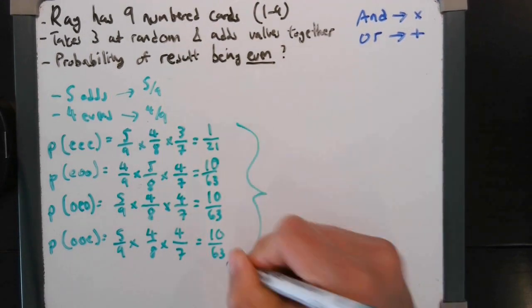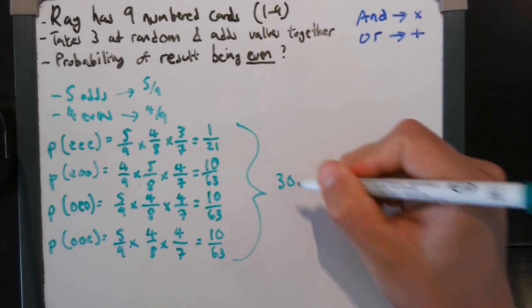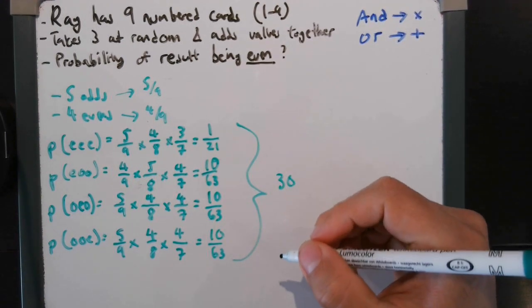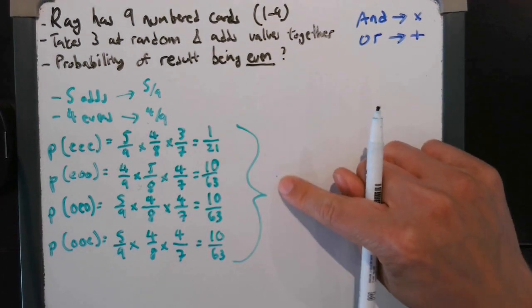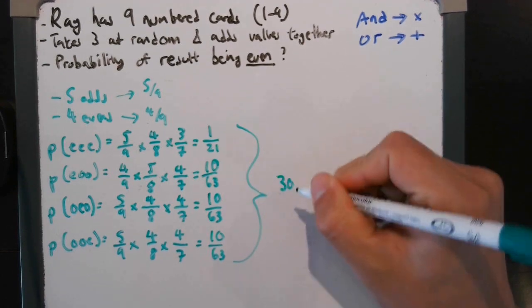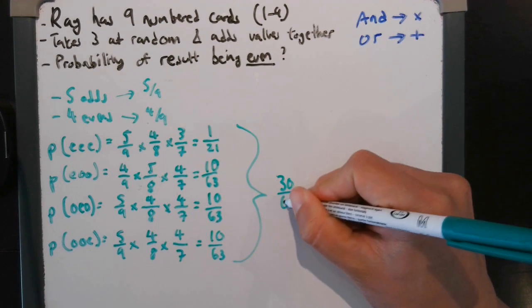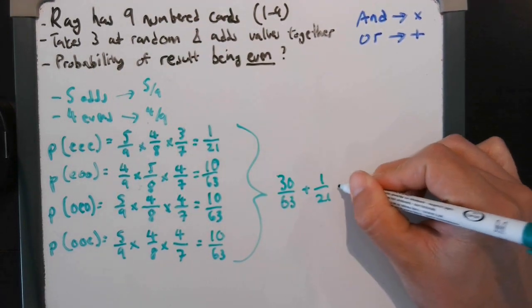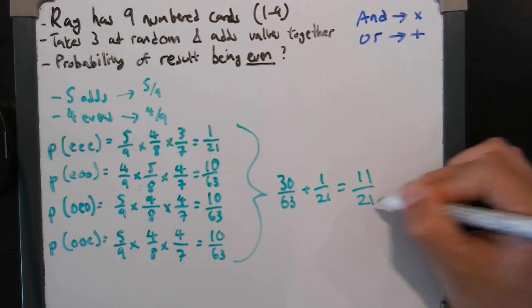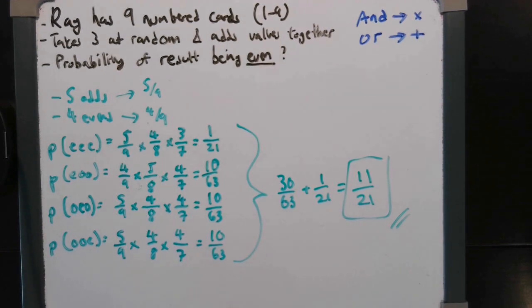Now we add this together, and I said this is a calculator paper. The calculator will just give you straight up 11 over 21, but you can add these three and then add that if you want to. So 30 over 63 plus 1 over 21, which equals 11 over 21. And that there is your answer. Hopefully you got how we got there.